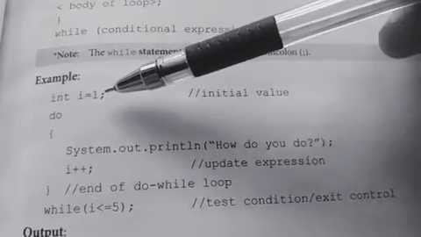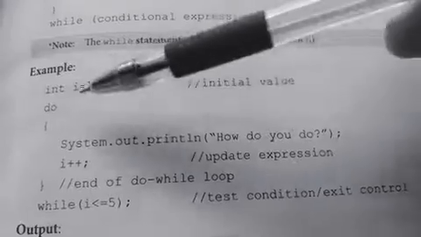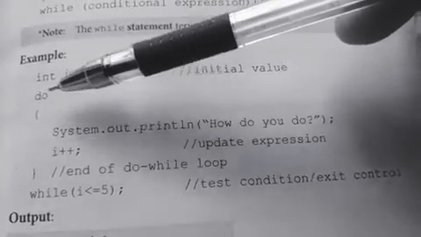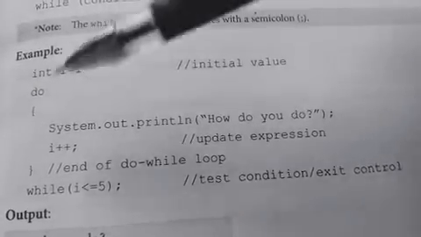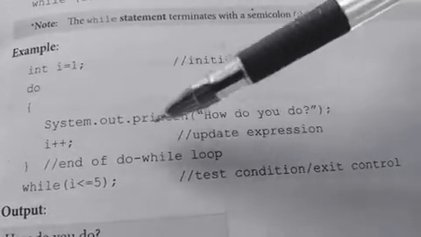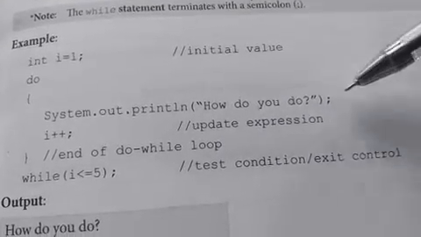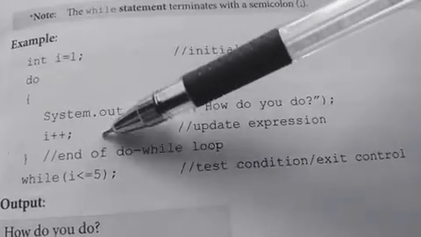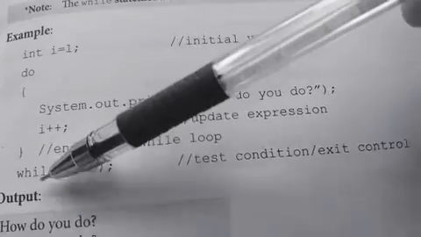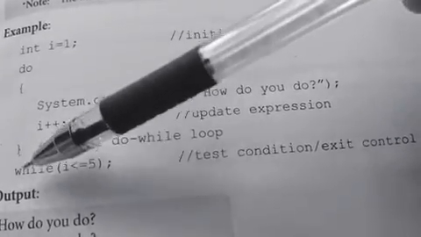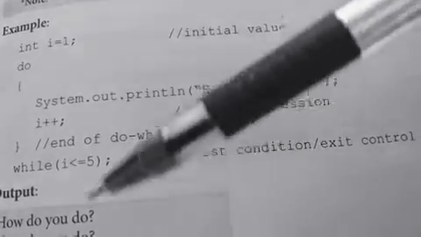Here you can see that initialization is given before the do loop. Int i equal 1. It is similar to while loop. Then do. So here all these words are keywords. Do, opening of do loop. Then there's a printing message over here. System.out.println, how do you do? So this is a message. Then we will increment the value of this loop control variable. Then closing of loop. After that we will check the condition with the while i less than or equal to 5, and after that semicolon.